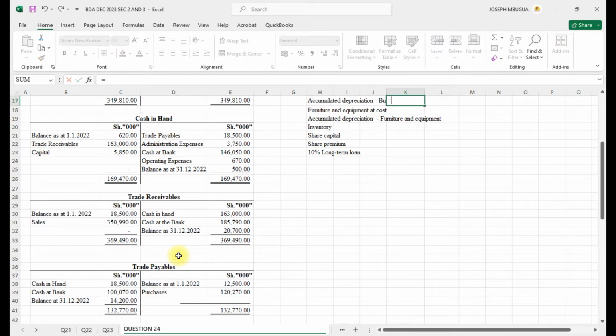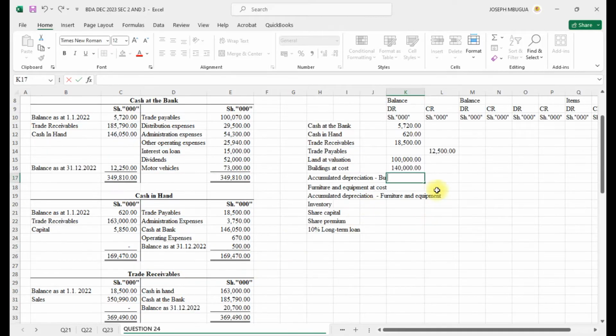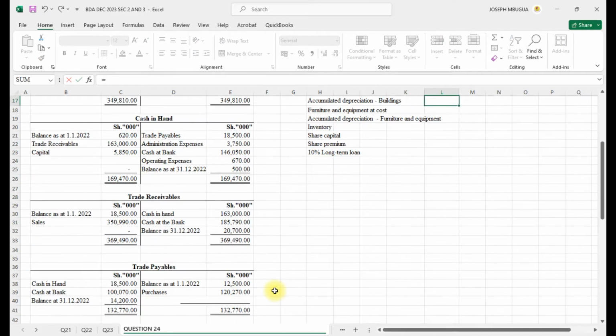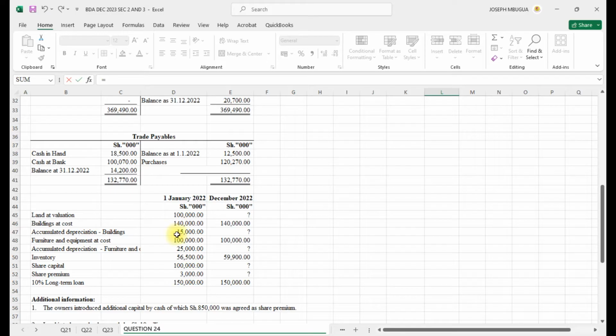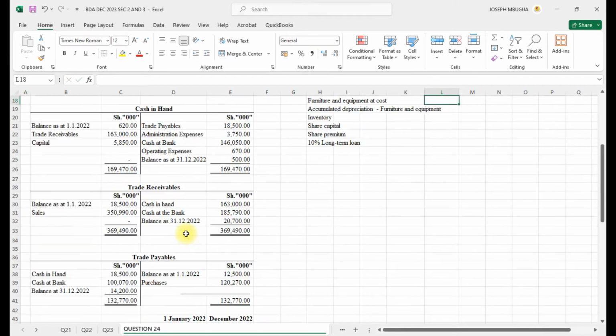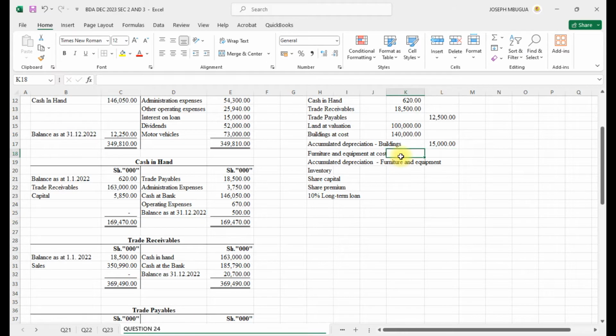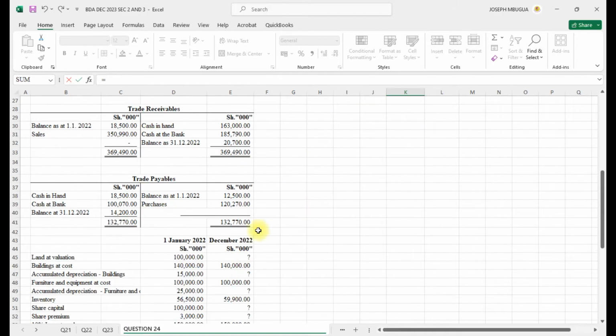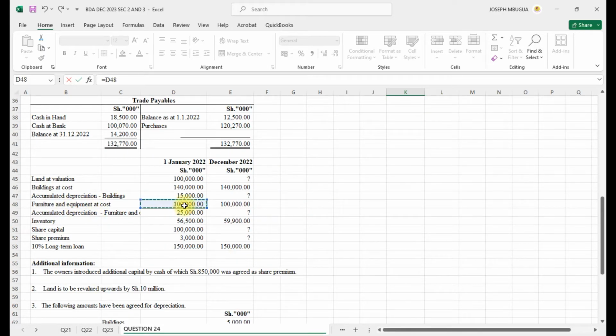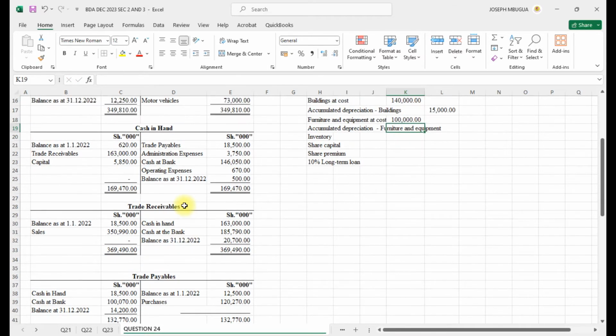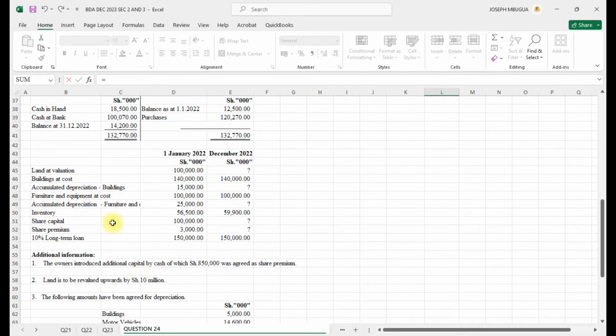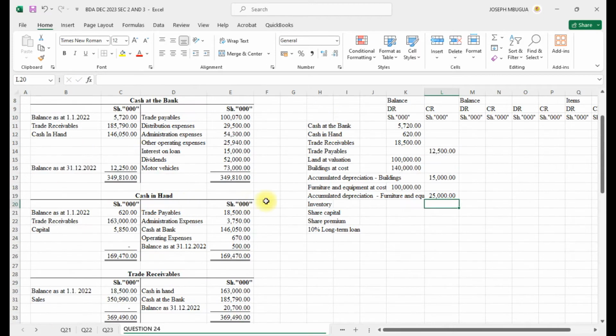The next one is accumulated depreciation on building, which will be on the credit. Then furniture at cost, the cost of furniture. Then accumulated depreciation on furniture, put it on the credit.